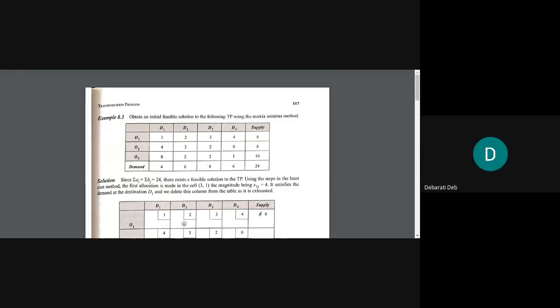Okay. So it's about the next method, which is called least cost method. The first one we did in transportation problem is the northwest corner method, and this one is least cost method.